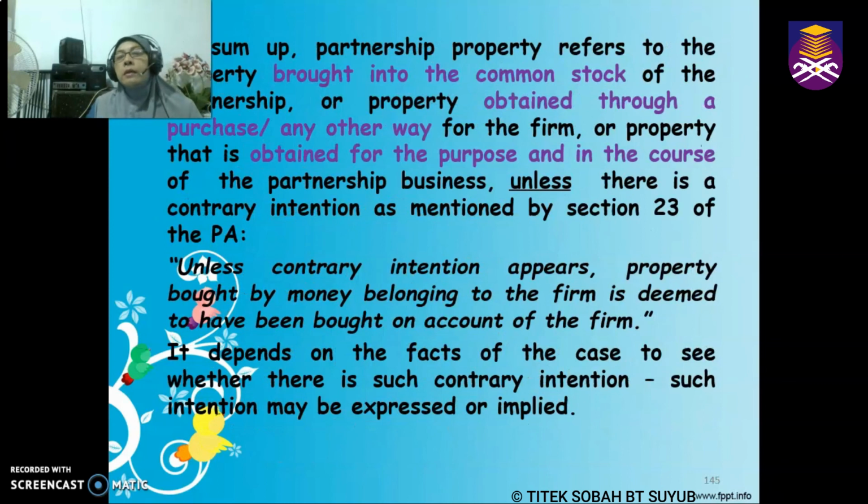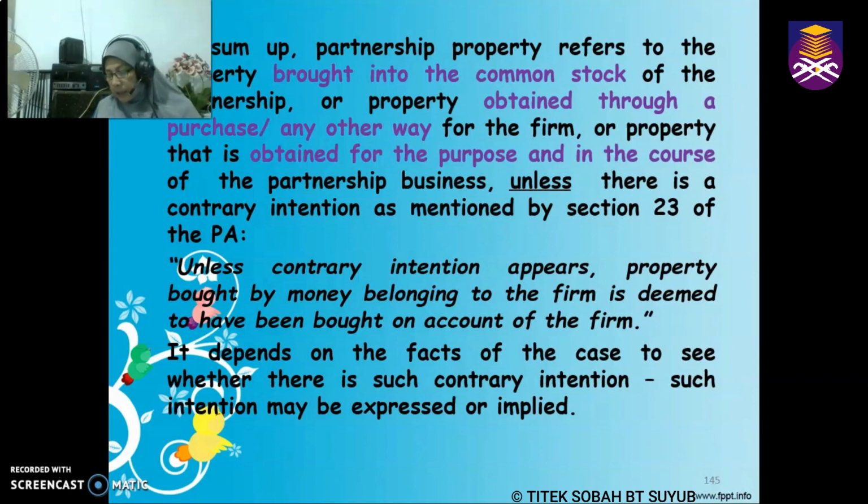So as a conclusion, partnership property refers, number one, to property brought into the common stock of the partnership. Number two, property which is obtained through purchase or other way for the firm. And number three, property obtained for the purpose and in the course of the partnership business. Unless there is a contrary intention as mentioned by section 23, we can say that this is partnership property.